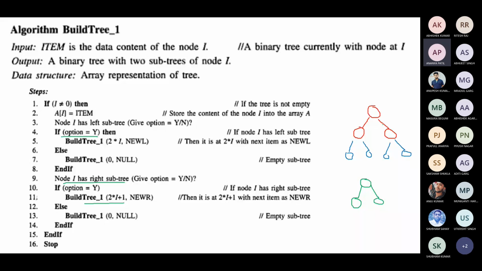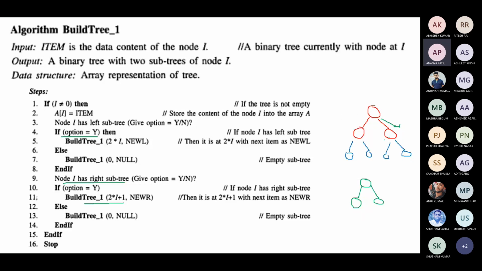You go to the right side, then again ask to build the tree, because after going this direction, the tree has to execute again. The method will be called again to ask again left or right.